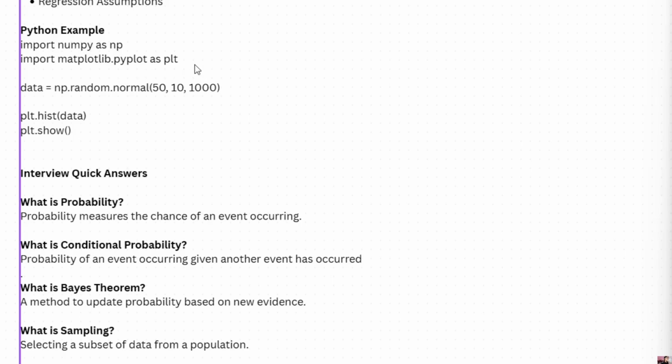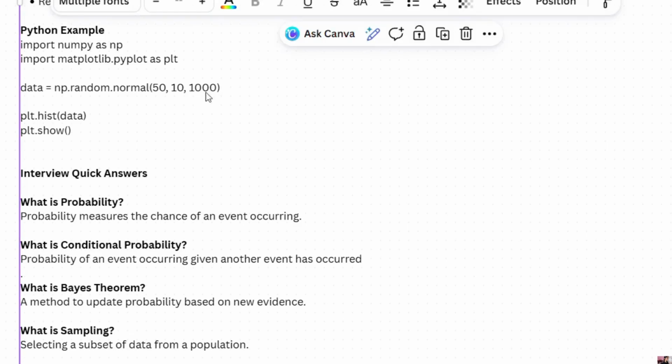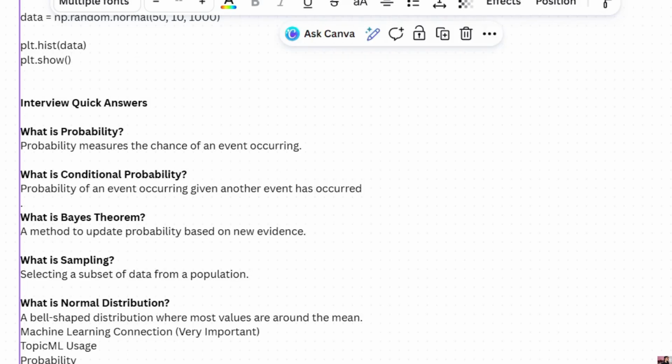In line 3 we take data equal to np.random.normal(50, 10, 1000), which means we are creating 1000 random values from a normal distribution. The parameters are 50 as the mean, 10 as the standard deviation, and 1000 as the number of values. For example, we generate 48, 52, 61, 44, 55, as you wish. Most values will be near 50.